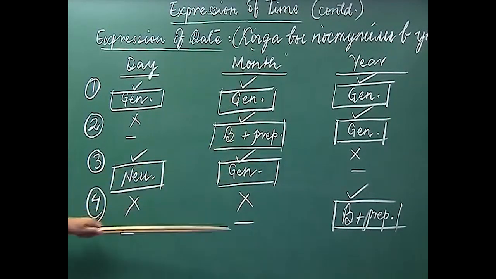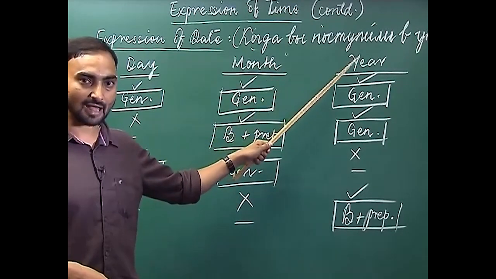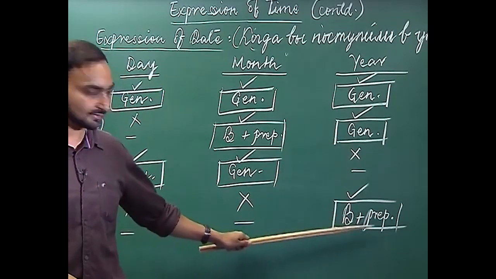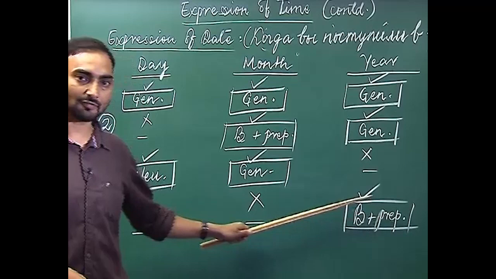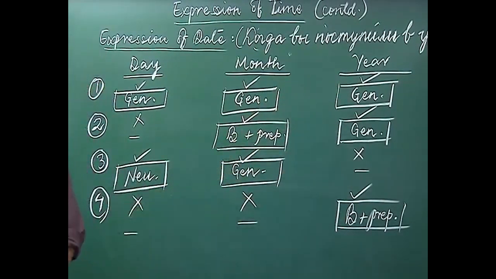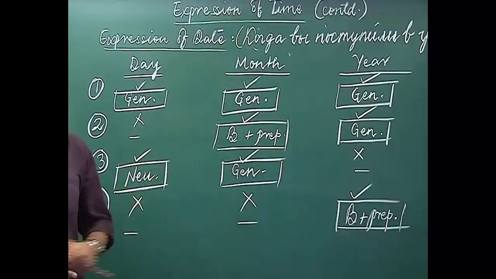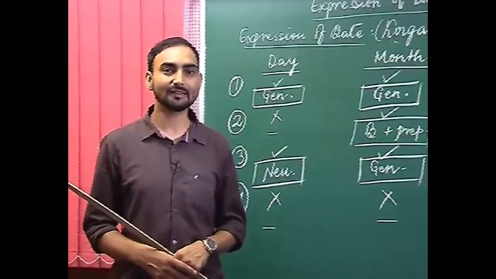And now, the fourth condition, when we are using only the year in the answer. If we are using only the year, then we have to follow this condition, that the year has to be in the prepositional case along with the preposition в. So, these are four conditions in which we answer the question Kagda. Now, we will see in the examples how we use them in sentences.